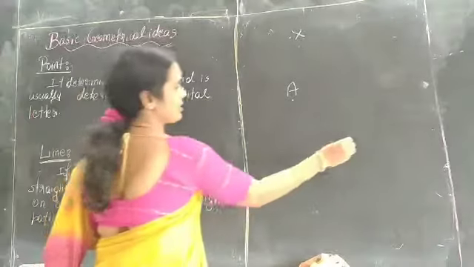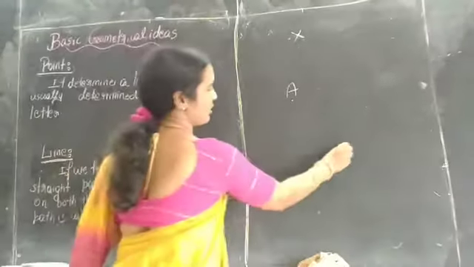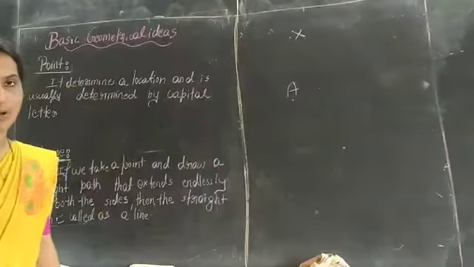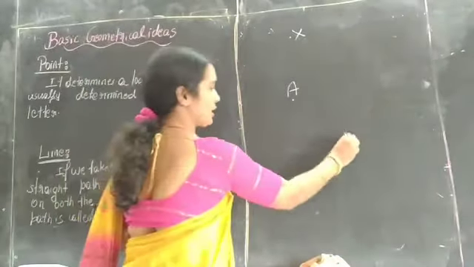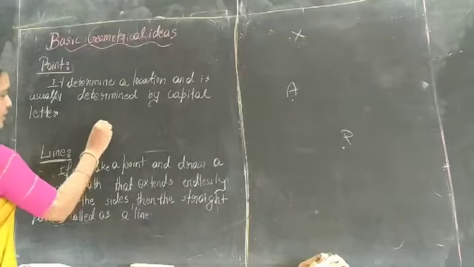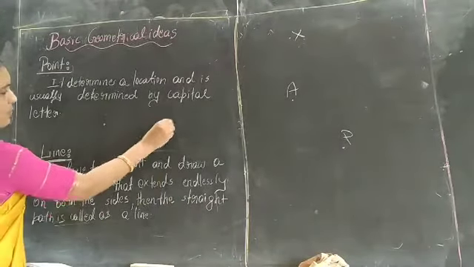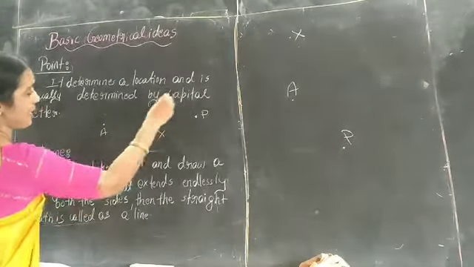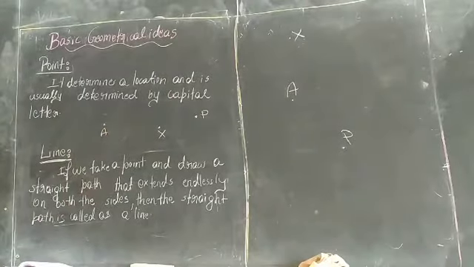If you just mark it without a name, it is meaningless, so we have to give the name of the point or location. For example, we can consider A, X, P, etc. This is called a point.